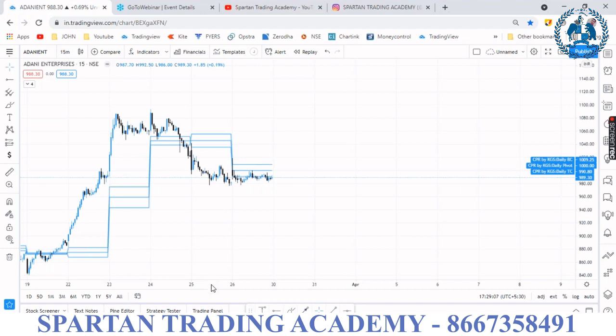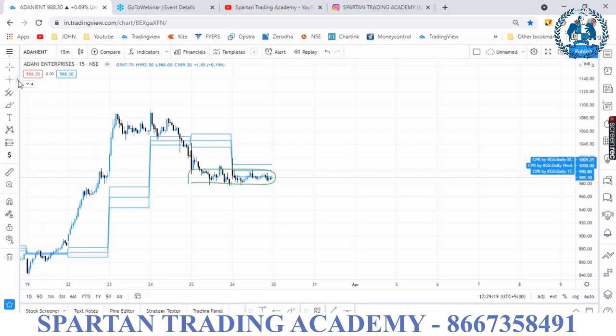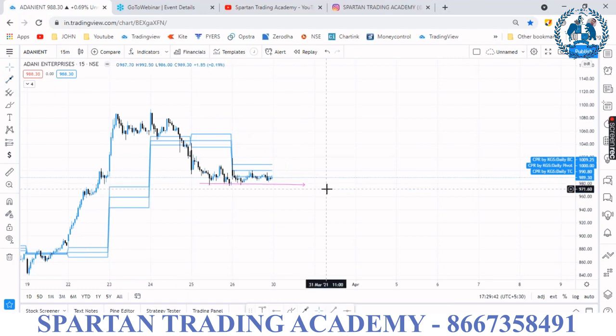Definitely it is a range. Why? Because you can see here, this is a clear range, rectangle shape, but the market is in sell mode. Why? Because it is a descending CPR. So you need to watch two things. Currently it is trading in a range bound and previously it was trading in a descending. Okay, if it breaks this level on the upcoming day, then you can take the sell order.